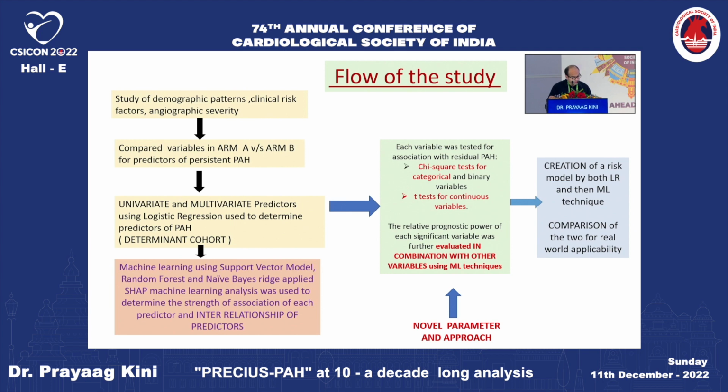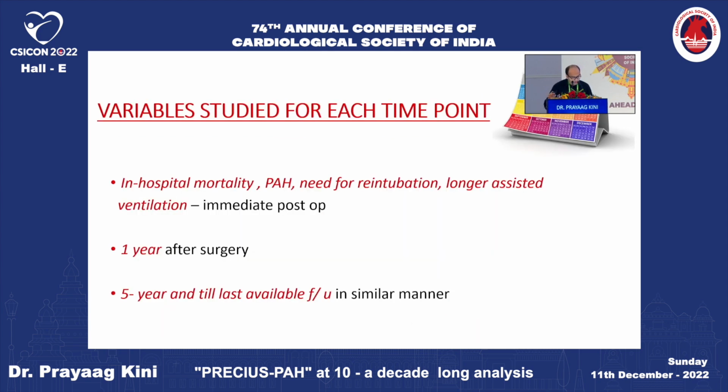We looked at the demographics of patients who had residual PH, arm A, versus those who did not. To see the predictors, we did a univariate and a multivariate analysis in the derivation cohort, applied ML, and created a risk model. We assessed it at three cut points: in-hospital mortality and PH needing reintubation as mentioned earlier, 1 year after surgery, and 5 years after surgery.